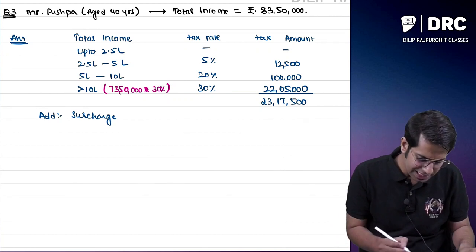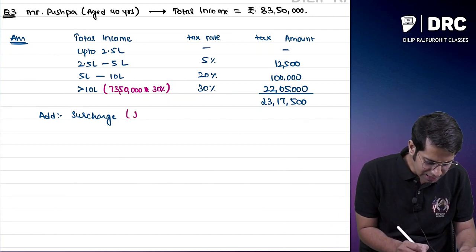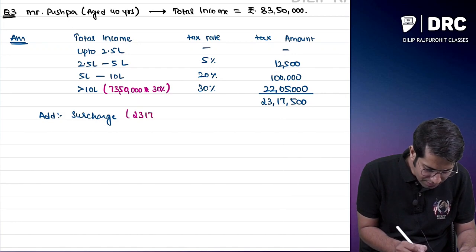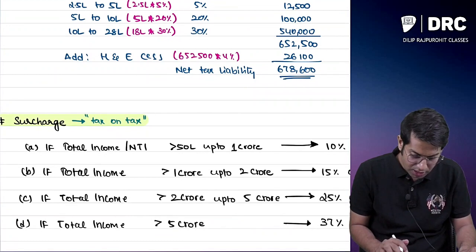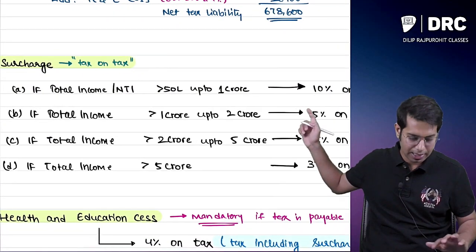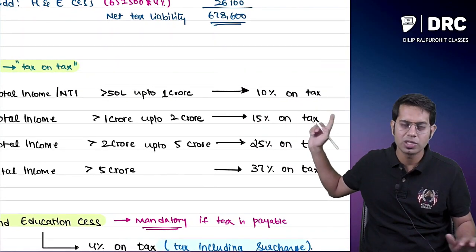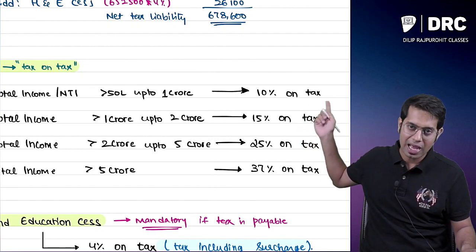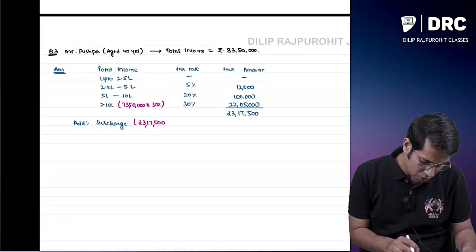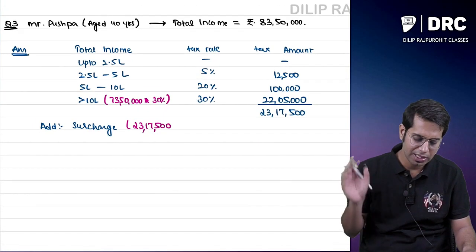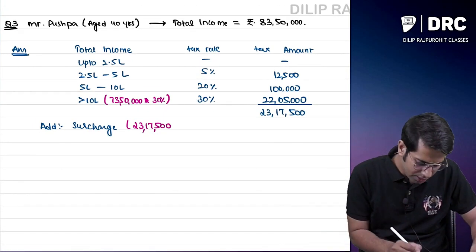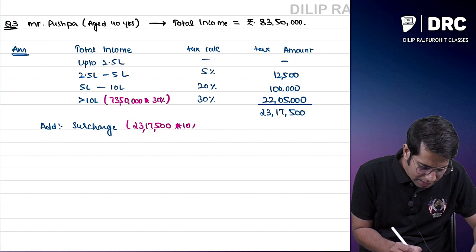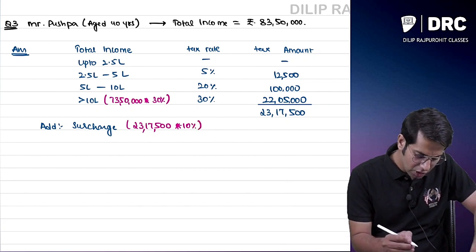So how is this surcharge calculated? Whatever tax amount is there, 23 lakhs 17,500. Surcharge is on the tax amount. It is 10% of the tax amount. So whatever tax amount you have got, 23 lakhs 17,500, on that I will have to pay extra tax, which is called surcharge, which is 10%.